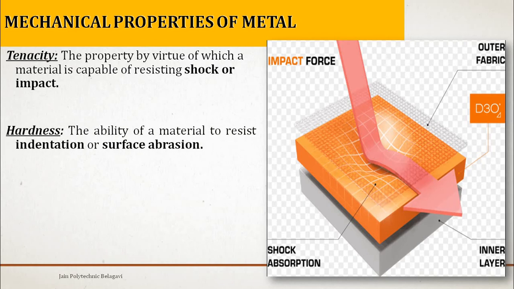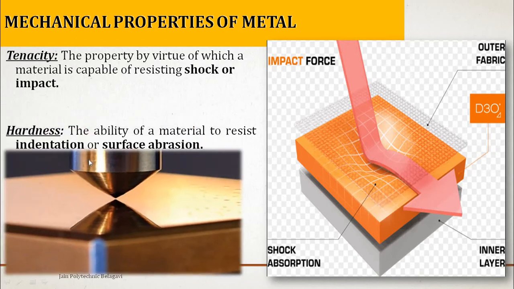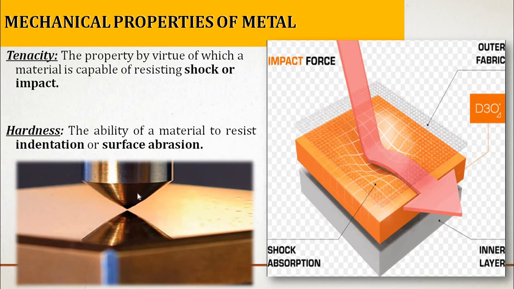So coming to hardness now. Hardness is nothing but, you can say, the ability of a material to resist indentation or surface abrasion. Indentation means what? Say consider there is a punch and there is an object. If you use the punch and hit it on the surface, the metal is not going to show any markings on the surface or any punch hit on the surface.